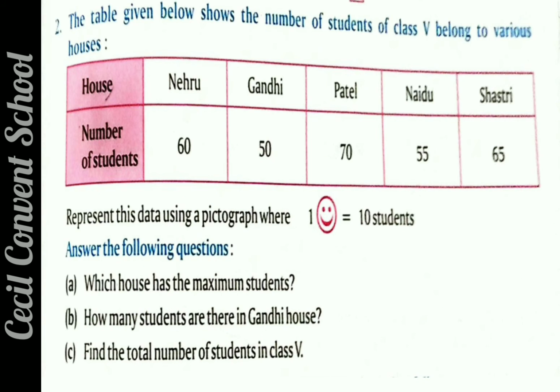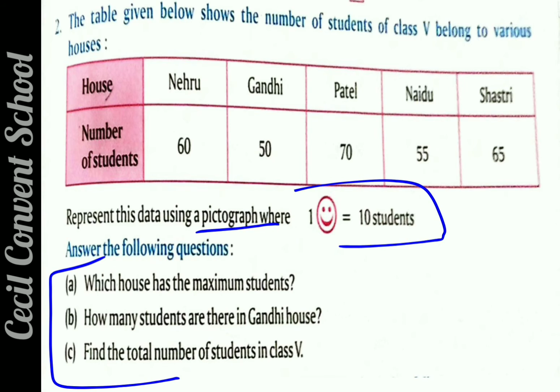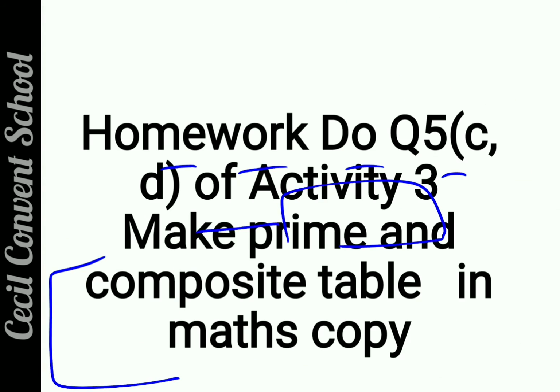Now student, we do question number 2. In this question you have to draw a pictograph and also answer the following questions. The question is, the table given below shows the number of students of class 5th belonging to various houses. Means houses Nehru, Gandhi, Patel, Naidu, Shastri are given, and along with that the number of students is also given. What you have to do, as you have done in the first question, you divide the given numbers by the number given. With that only you have to divide all the numbers. Clear?